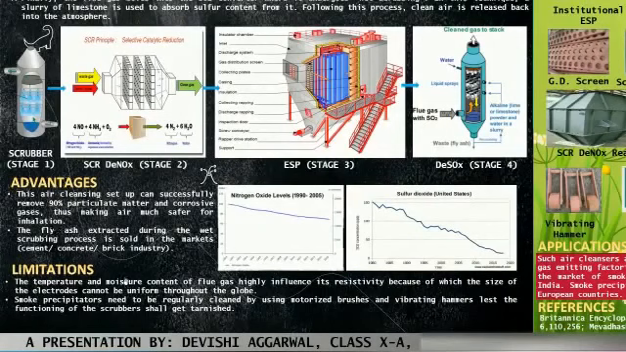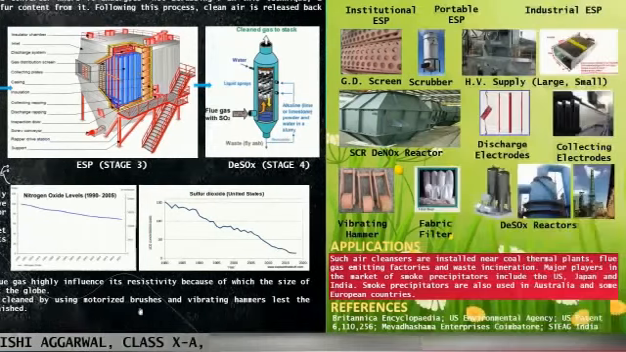There are a few limitations. Electrostatic precipitators need to be designed based on the type of flue gas. Also, they need high maintenance. They need to be regularly cleaned with the help of motorized steel brushes and vibrating hammers.